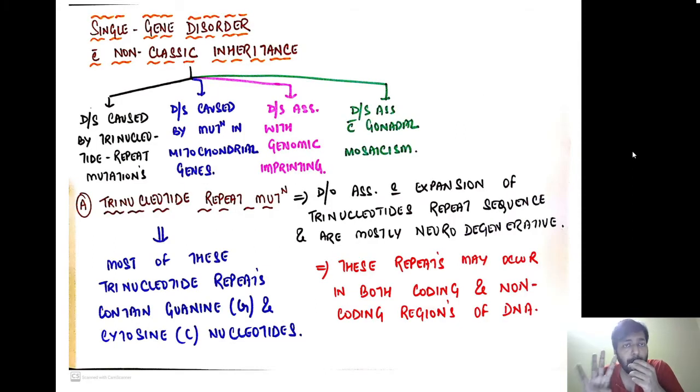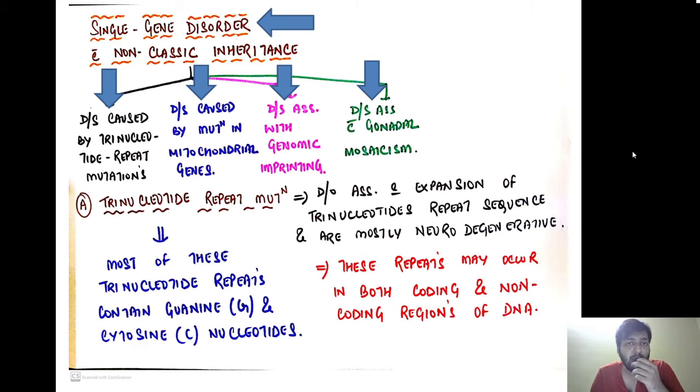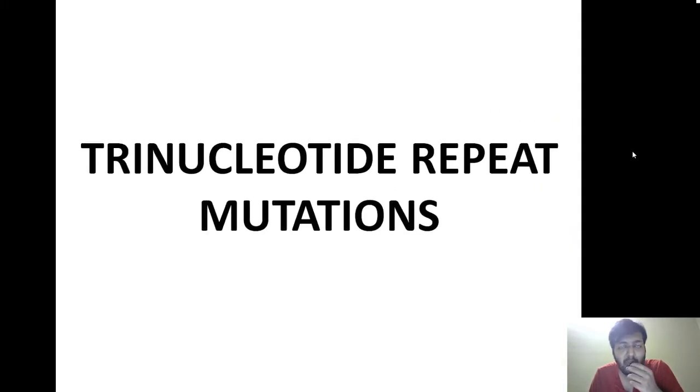There are four important groups of disorders under this category: diseases caused by trinucleotide repeat mutation, diseases caused by mutations in mitochondrial genes, diseases associated with genomic imprinting, and lastly diseases associated with gonadal mosaicism. Although these topics are very easy, it demands a little bit of your attention. So without wasting any time, let us begin. First we are going to discuss the trinucleotide repeat mutations.